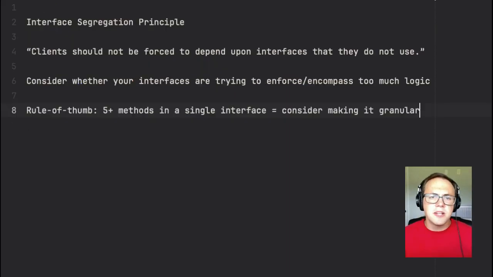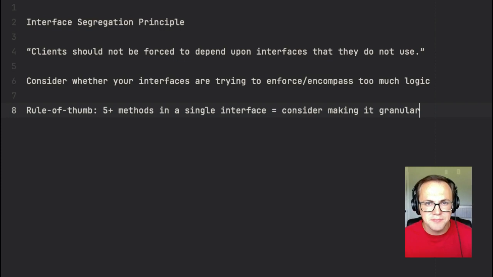So if we think about summarizing interface segregation, I would recommend you consider whether your interfaces are trying to enforce or encapsulate too much logic at once. If you have a bunch of methods in a single interface, you very likely have multiple smaller interfaces and a few hidden concepts hiding in your logic, in your interfaces. And as a general guideline, if you have roughly 4 or 5, depending on the size of the project, or more methods in a single interface, that should be a hint to your brain that you should consider if you can make things more granular to more closely match how you're probably actually using that interface in your code base.